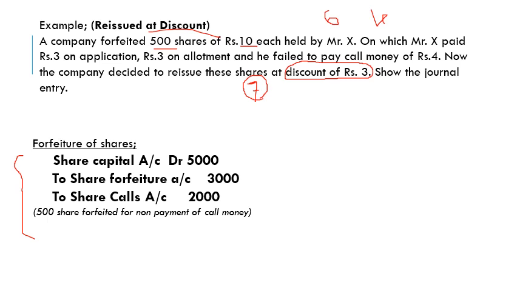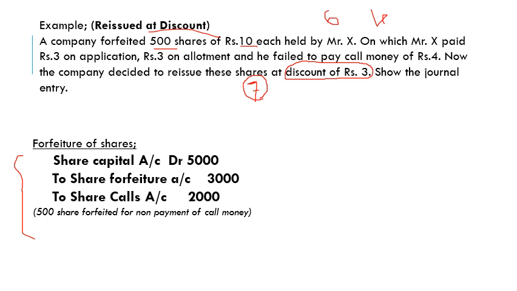But actually the company is issuing shares worth rupees 5000, right? The actual value of these shares is 5000, 500 into 10. Now this company is reissuing these shares at a discount of 3, so the amount becomes 3500. So here the company discounted 1500 rupees.